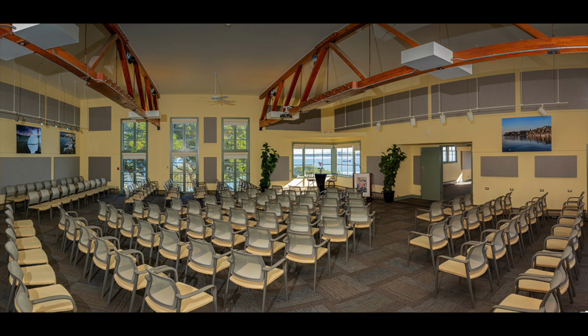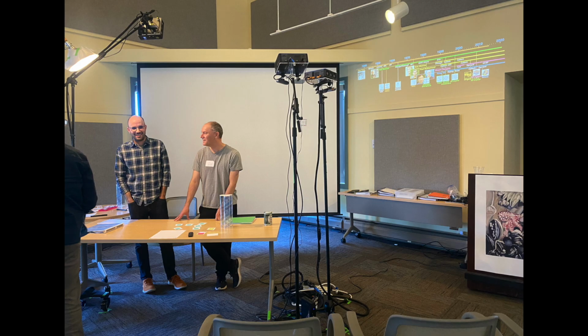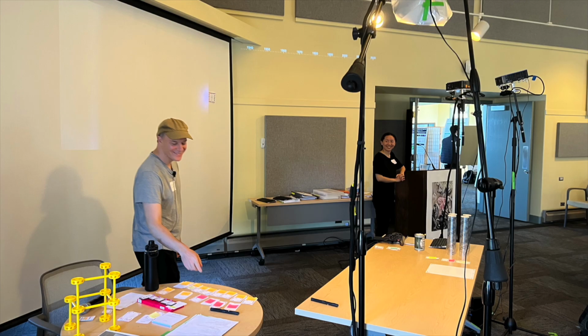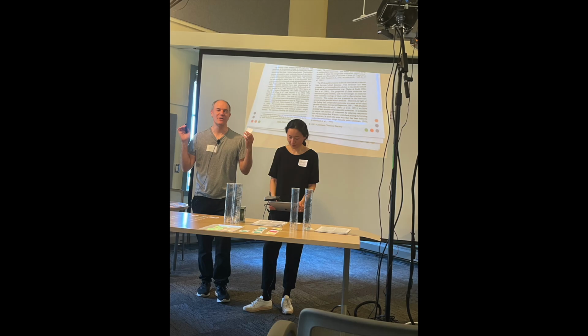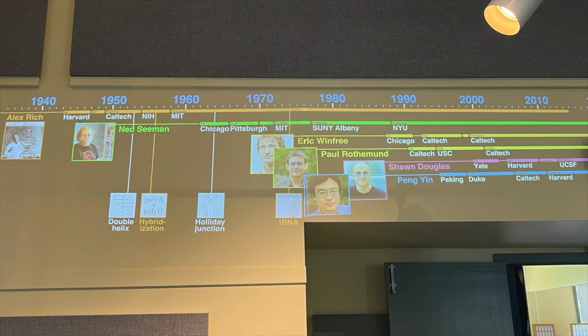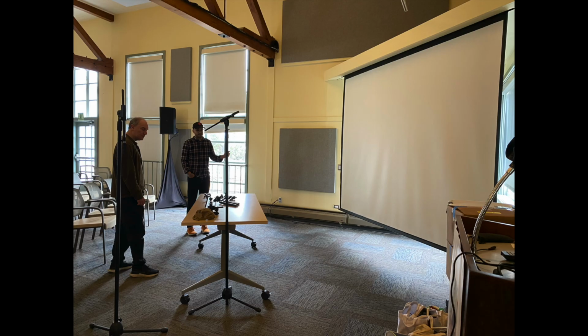There were about 80 people in the audience. We set up the space so Shawn and I could work on a table in the front of the room, and we had a small side table for our materials. Joanne was next to us holding a camera, and the camera feed was projected on the screen behind us so the audience could see a closer view of what we were doing on the table. We'd also set up Realtalk on a sidewall for a persistent dynamic timeline in the periphery. The presentation went well, but unfortunately it was not recorded, so what you'll be seeing here is a reenactment we did a week later in Shawn's office at UCSF.